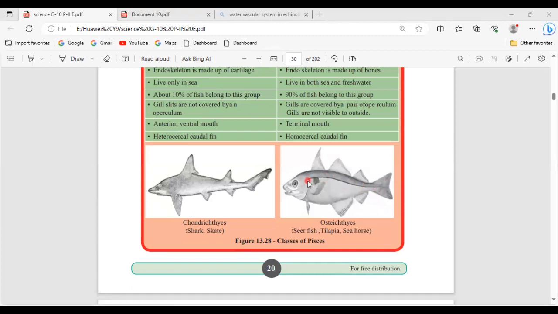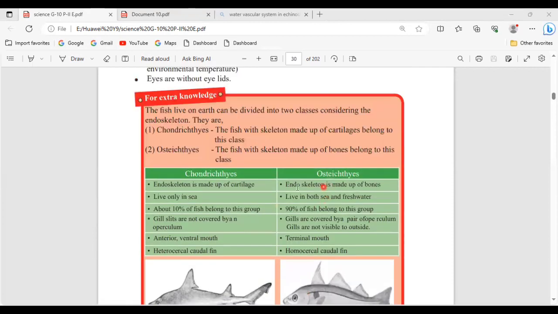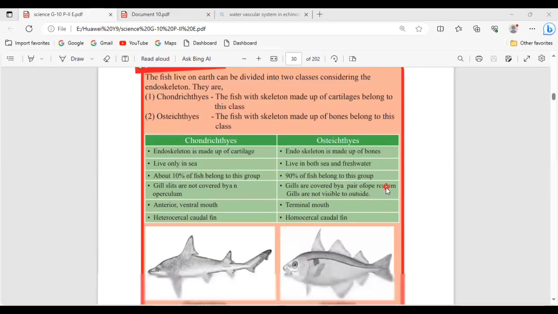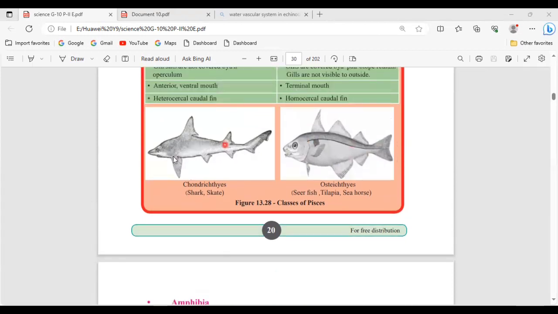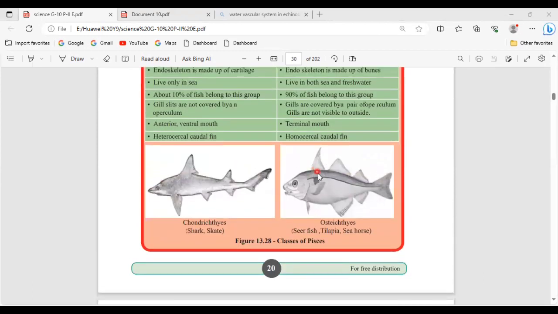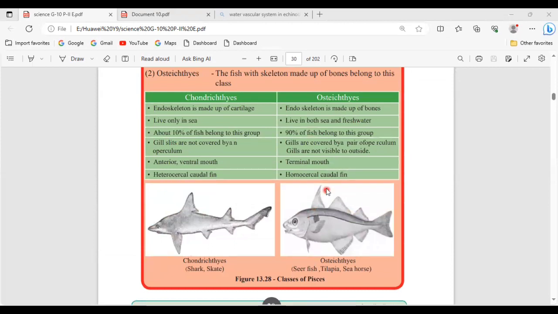So some fish, normally the bony fishes, will have the lateral line to detect the vibration. Okay. Some fish will not have lateral lines because their living environment is different.